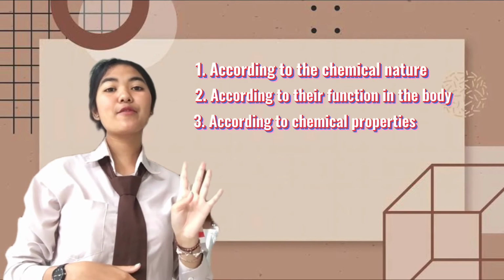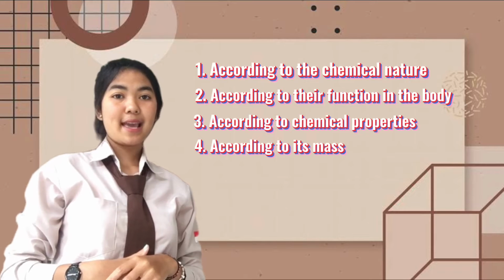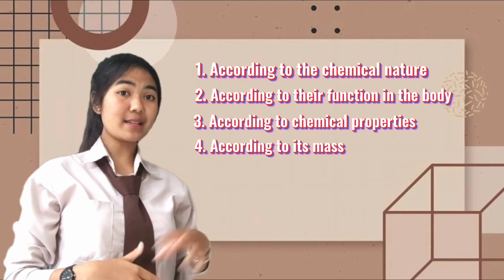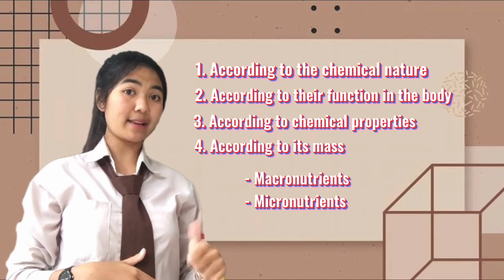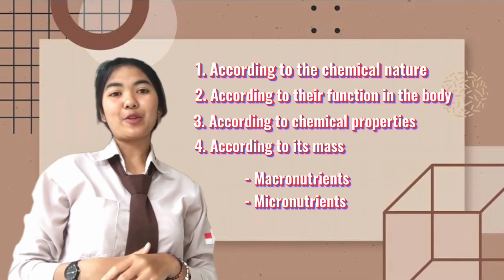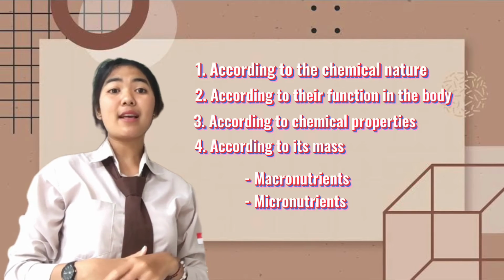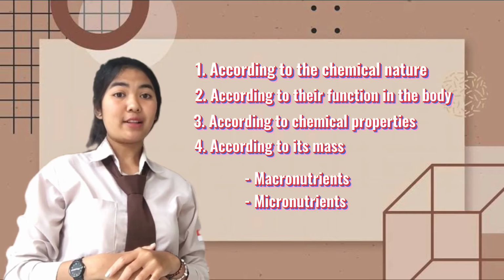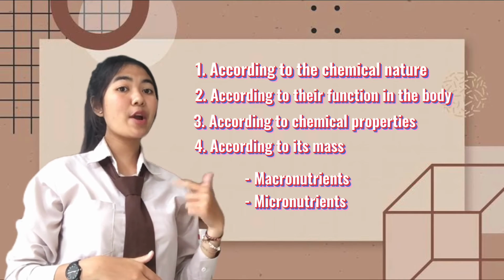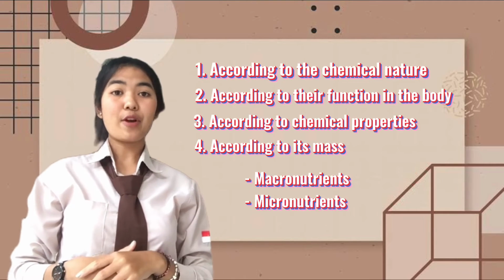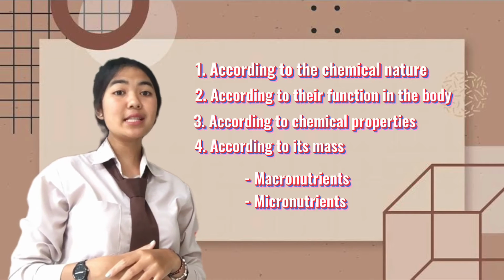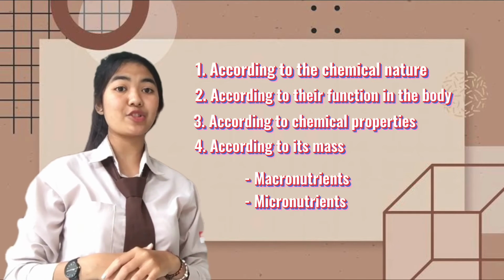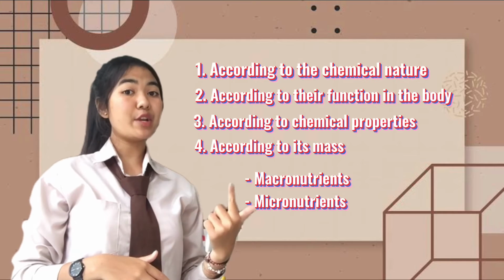Next is number 4. According to its mass, it has 2 classifications. The names are macronutrients and micronutrients. Macronutrients are required in large quantities daily, such as proteins, carbohydrates, and fats. And micronutrients are needed in small quantities, such as vitamins and minerals.